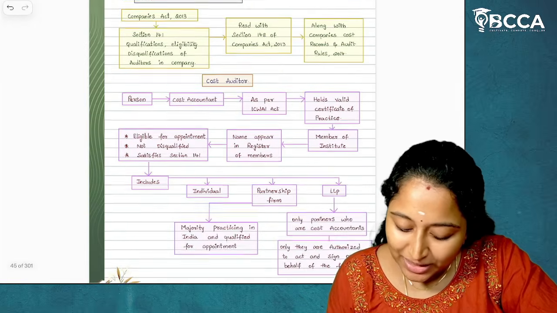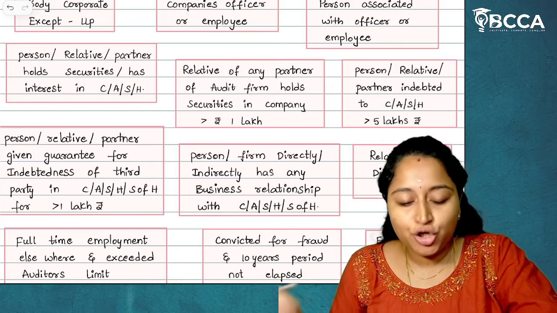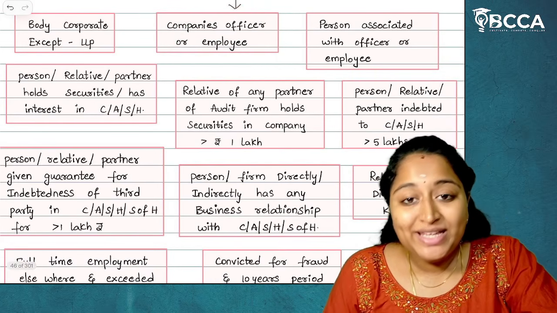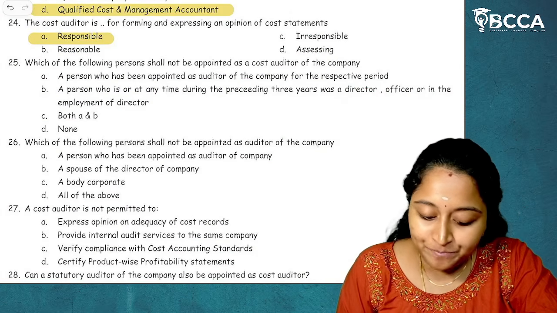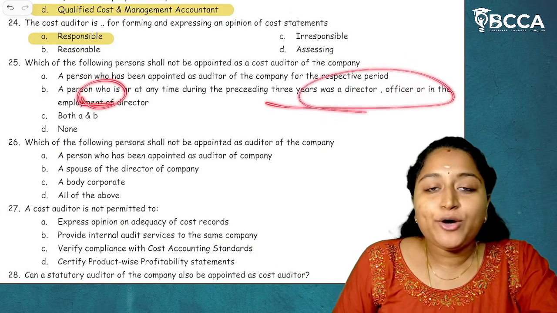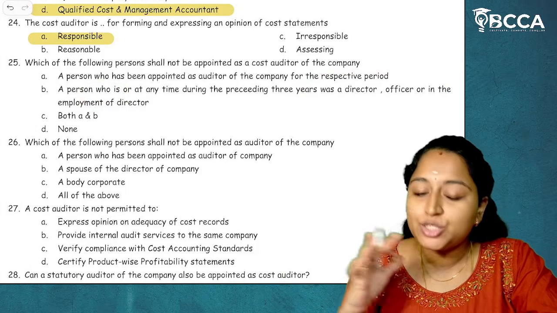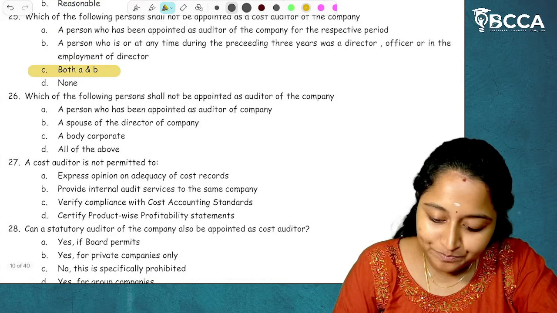I'll show that as well. Now, see the disqualifications. If the relative is a director or a KMP, if they are a company's officer or employee, then they are disqualified to be appointed as a cost auditor. If the person has been appointed as a director or officer or employee of a company, then they are disqualified. So the answer will be both A and B. I hope it is clear.